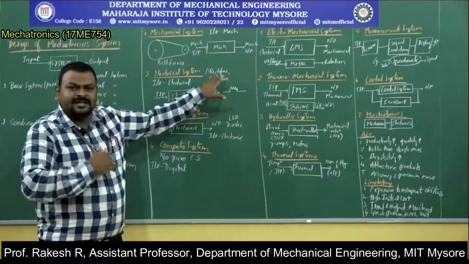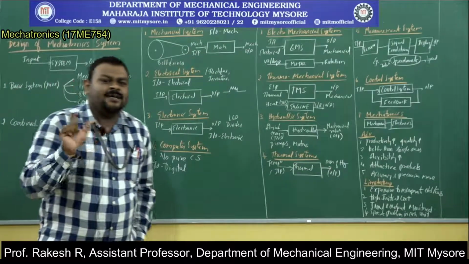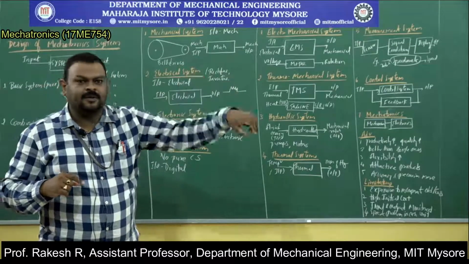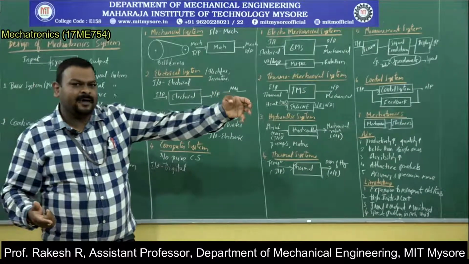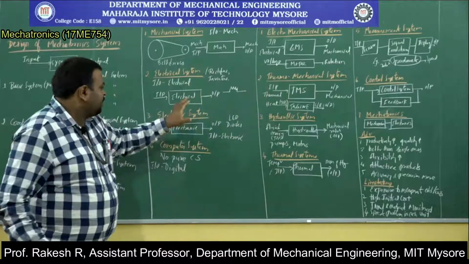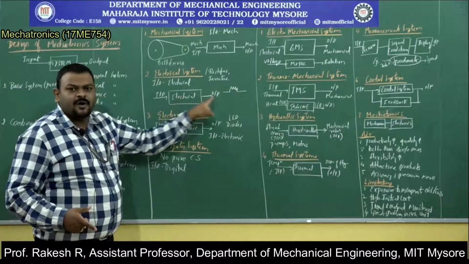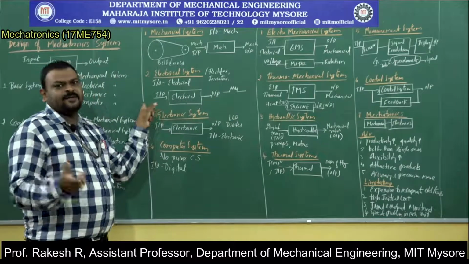Again, the input is voltage, output is also a voltage. But here the voltage and phase will be different. Input voltage will be high, output voltage will be low. Input will have 240 volts AC, output will have 12 volts DC. Again, AC and DC are both voltages in nature. If you take rectifiers as an example, output is voltage, input is also a voltage.